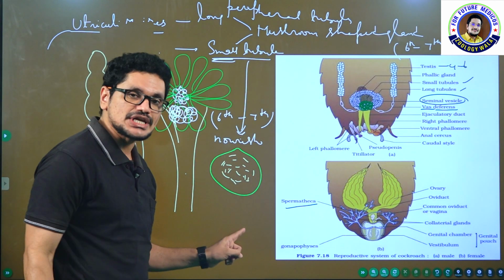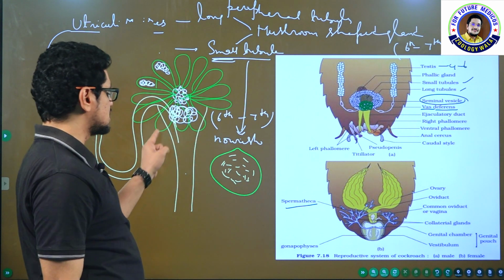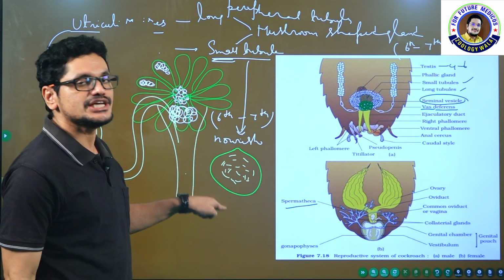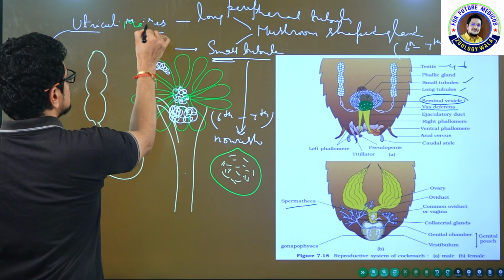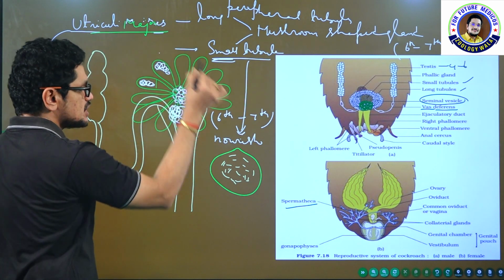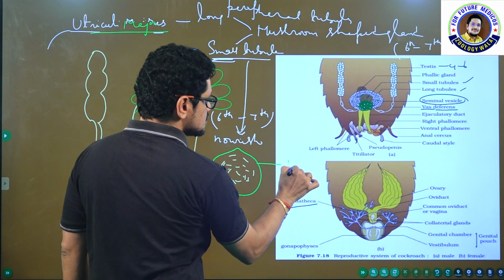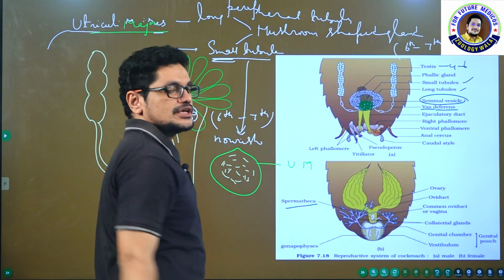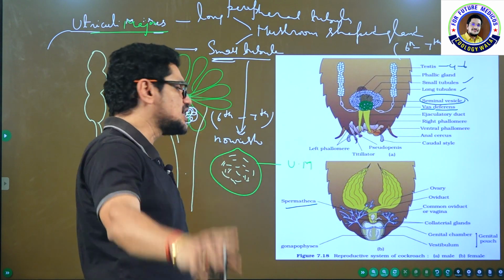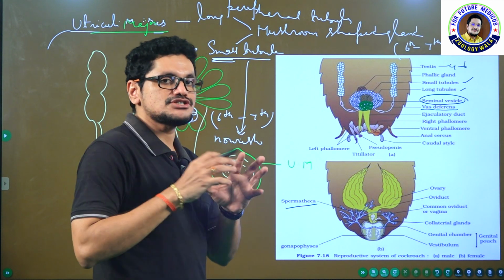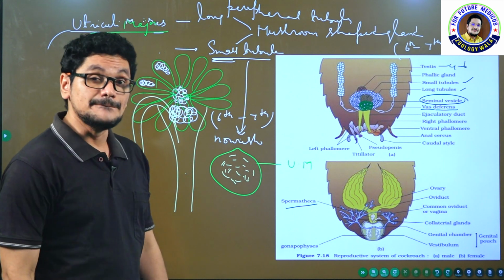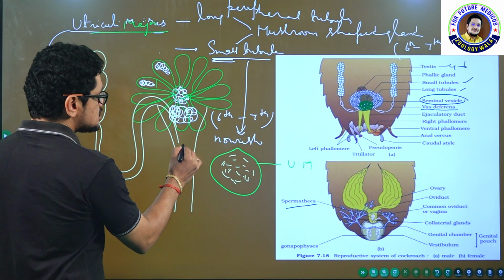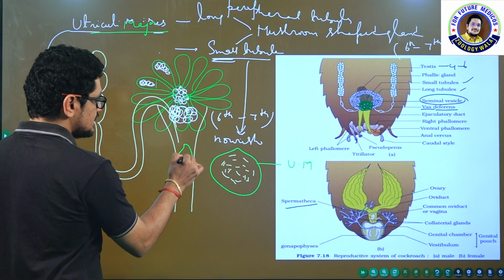This is the first layer around the number of sperm cells, and this first layer is formed by the utriculi majores. This is the innermost layer around the sperm cells, contributed by utriculi majores. And now the single layered spermatophore reaches here.